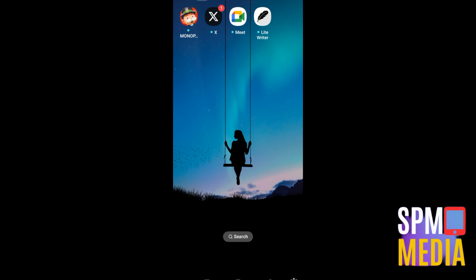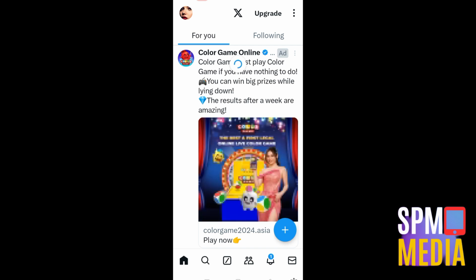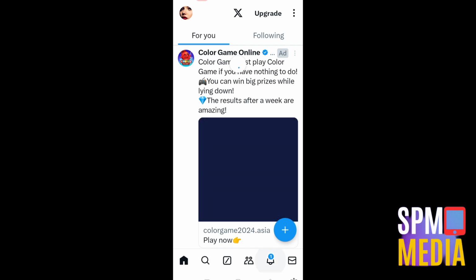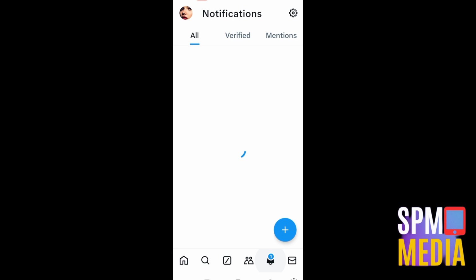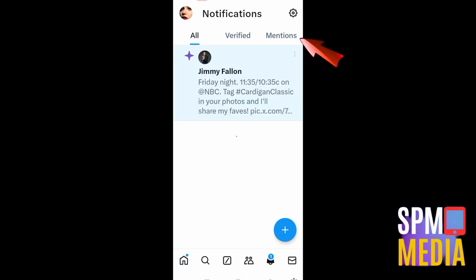So basically, if you open your Twitter and go to the mentions option, you will see, under notifications, the people who mentioned you in a specific comment or retweet or something like that. As you can see, you just have to go to notifications and tap mentions, and you will see your name here once you are mentioned.